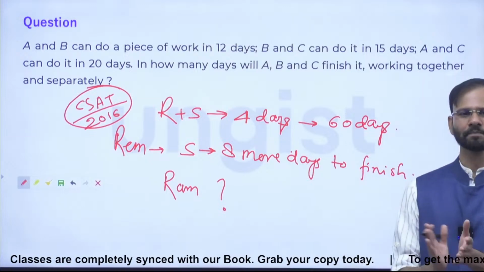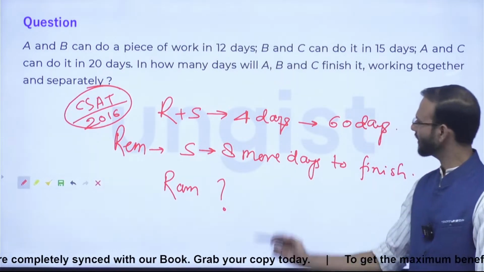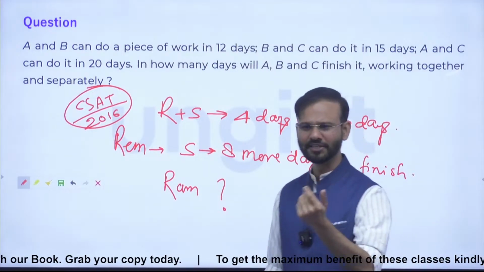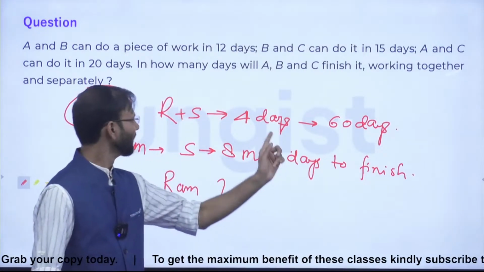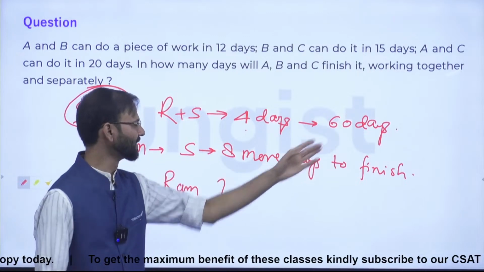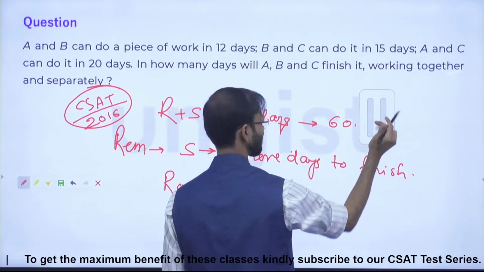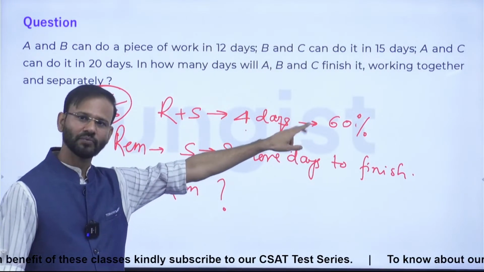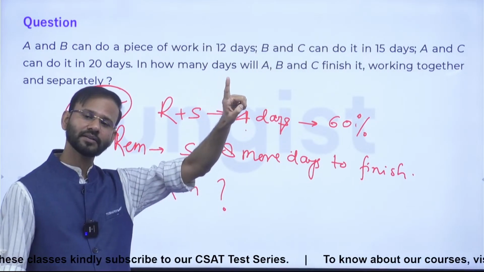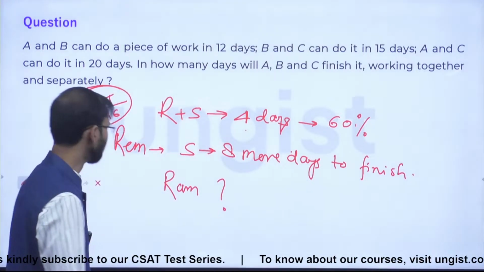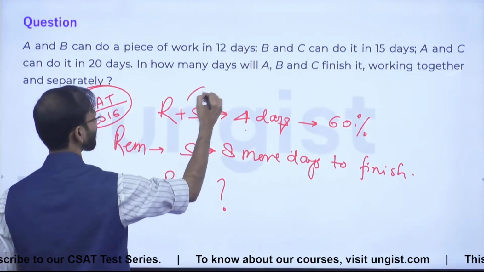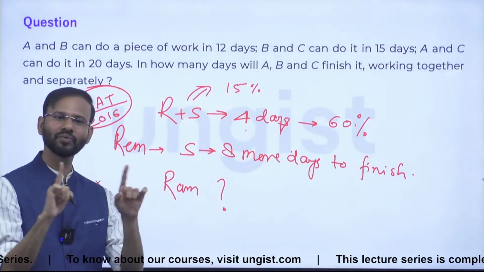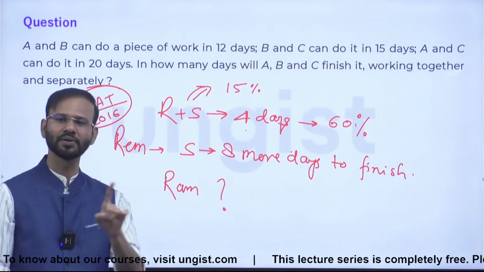Yes, everyone, look here. Guys, here the question is given in terms of percentage, so let's proceed with the percentage only. In 4 days, 60%, sorry, it's written 60 days but it will be 60%. In 4 days, 60% work was done, which means in 1 day, 60 by 4, which is 15%. So Ram and Shyam working together can do 15% of the work in 1 day.